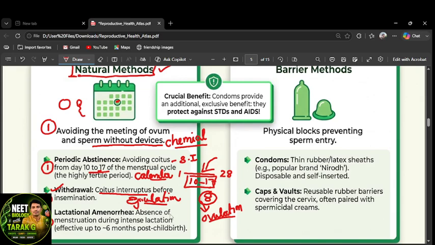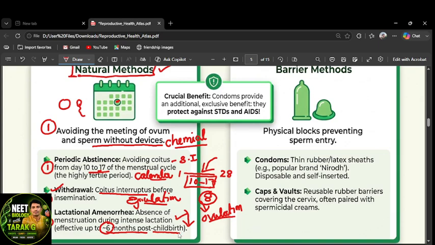Lactational amenorrhea. This is a method based on the absence of menstruation. When she conceives, the stoppage of menstruation is an indication of pregnancy, right? Moreover, for nearly 6 months after the first childbirth, there is no menstruation while the mother is still giving milk to the infant.